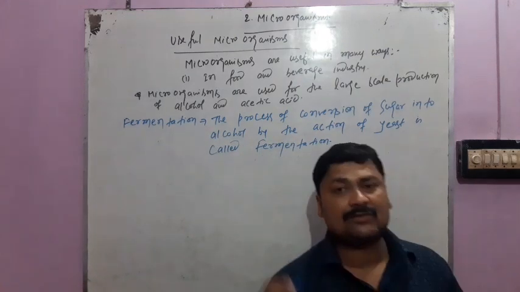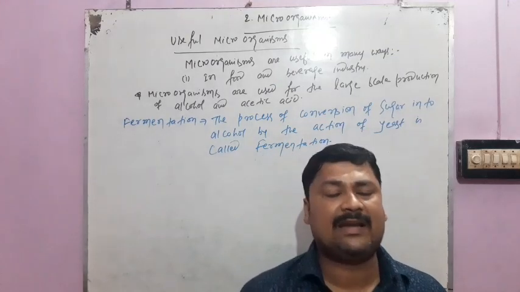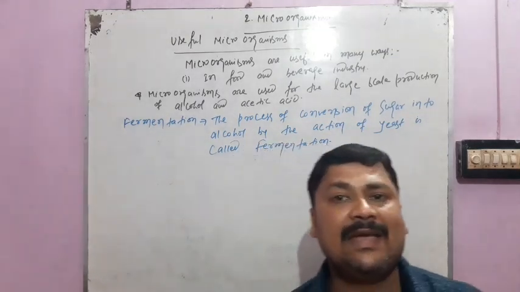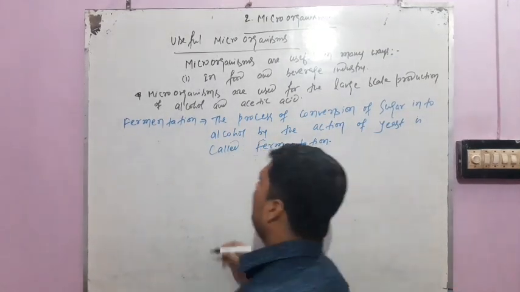Actually, students, fermentation was first discovered by one of the great scientists of the world, Louis Pasteur, in 1857.